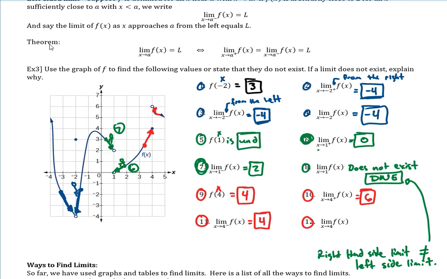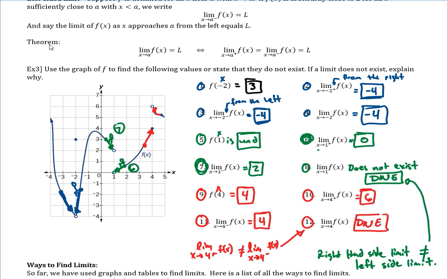Okay, and then for number 12 here, as the limit as x goes to 4, I have to just look at these two answers. Because 6 and 4 are different numbers, I would say that this one does not exist. Okay, and the reason why is, well, let's write it like this. The limit as x goes to 4 from the right of that function does not equal the limit as x goes to 4 from the left of that function. Okay, so that's why this one does not exist. So that's all you have to do. So if they are the same, like in the first grouping of blue, so if these two numbers are the same, then this limit is a match for those.